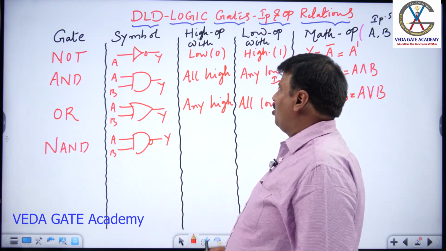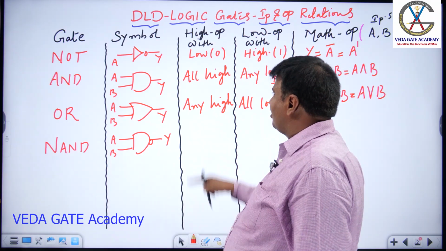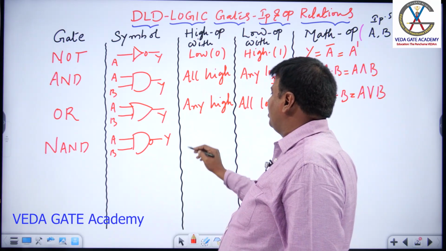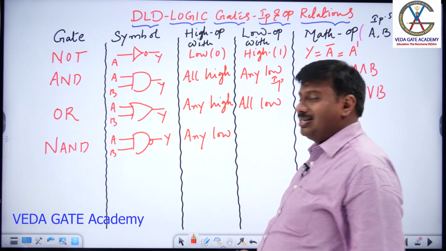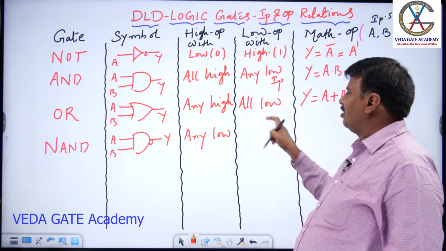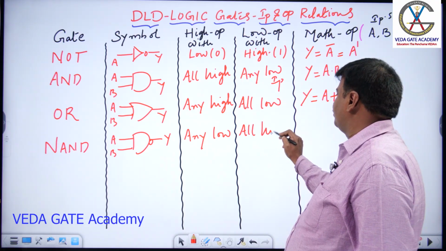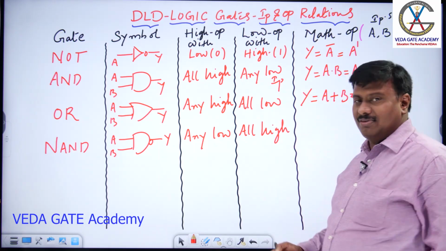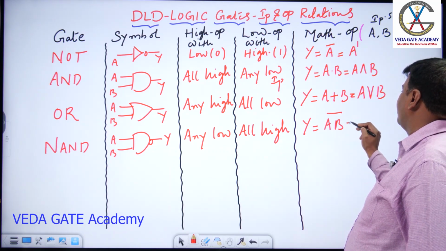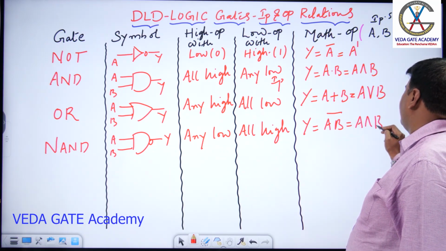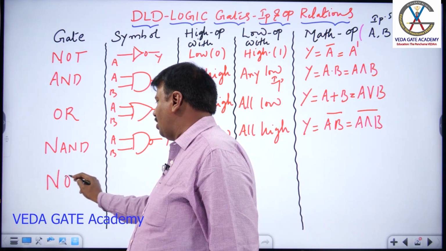Now, reverse to AND operation. AND is all high, it gets high, and NAND is all high, it gets low. High output with any low. You should just reverse it. This will come here, this will go there. Low output with all high. And Y is equivalent to AB bar, A and B bar.